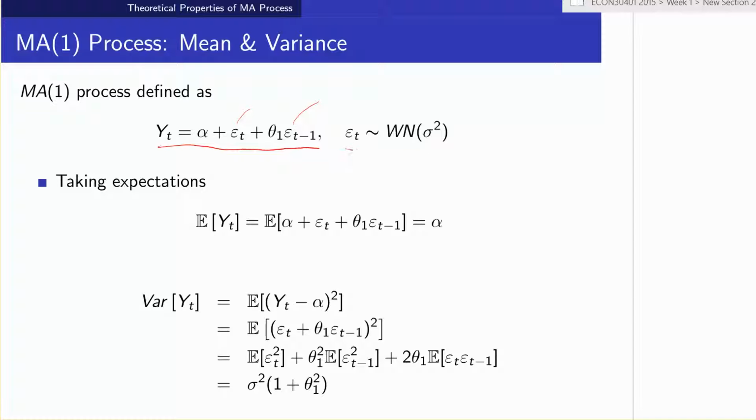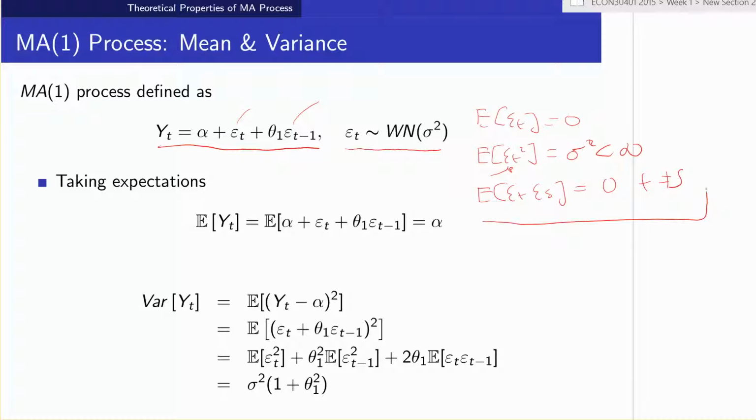Throughout, we're assuming that epsilon t is white noise, which means the mean is zero, the variance is constant and finite, and the covariance in different time periods is zero, that they're uncorrelated. Whichever model we use, we always assume that the errors are white noise.